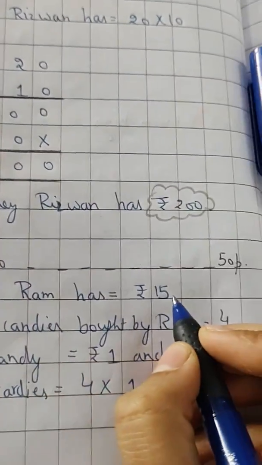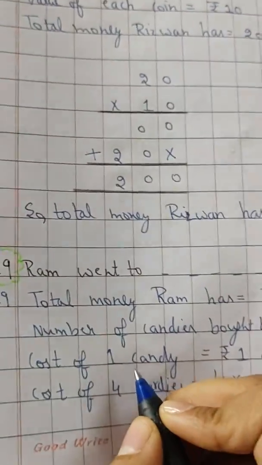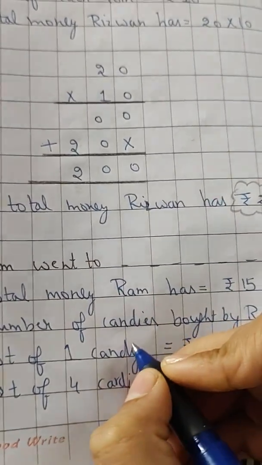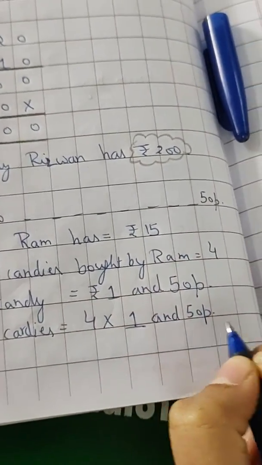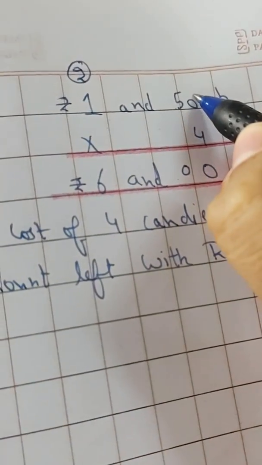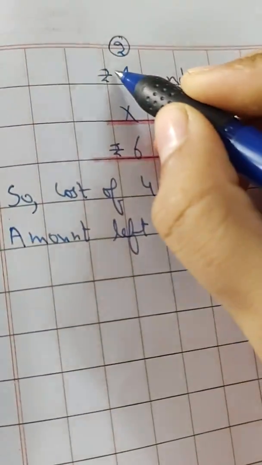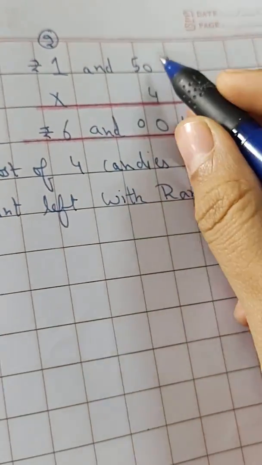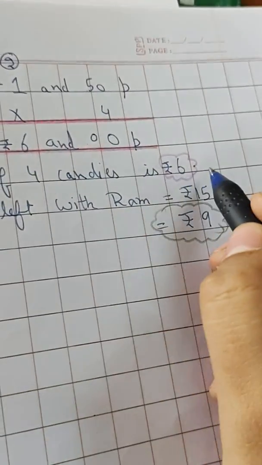Okay, so total money Ram has is rupees 15. Number of candies bought by Ram is 4. Cost of 1 candy is rupees 1 and 50 paise. Now when you have been given the value of one thing and you have to find the value of many things, you have to multiply. So 4 multiplied by 1 and 50 paise. 4 times 0 is 0, 4 times 5 is 20, 0 you will write here, 2 you will carry. 4 times 1 is 4 and plus 2 is 6. So you can write 6 rupees and 00 paise, which equals 6 rupees only. So the cost of 4 candies is rupees 6.